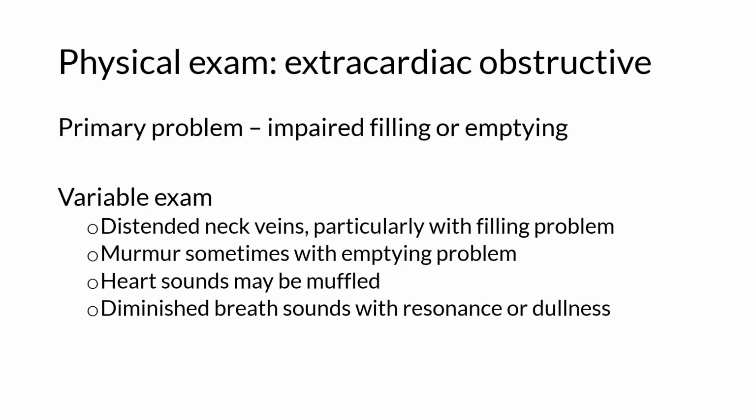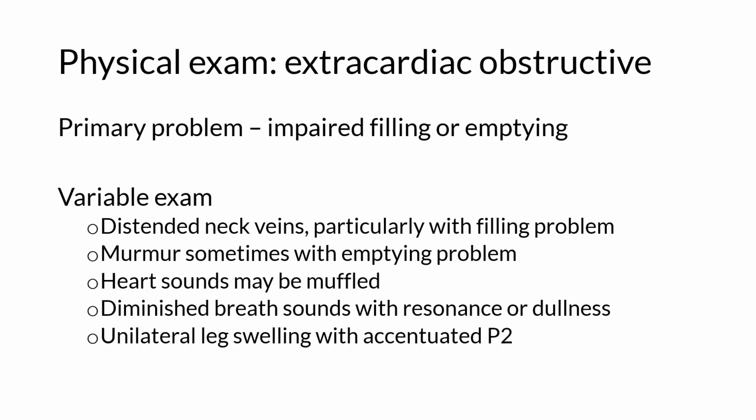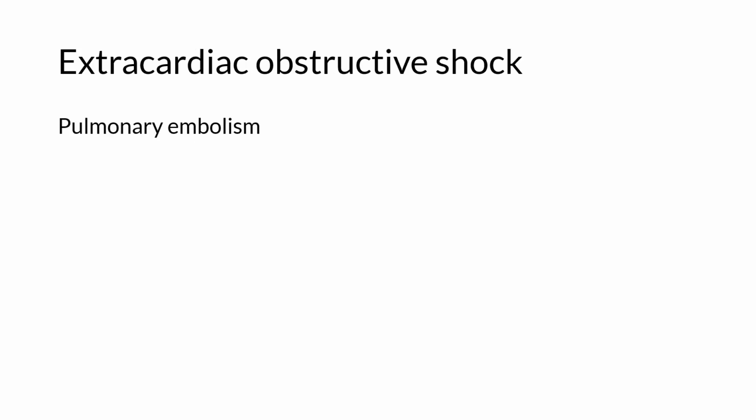Pneumothorax or hemo/hydrothorax cause diminished breath sounds on the affected side. The affected hemithorax is resonant to percussion in pneumothorax and dull to percussion in hemo or hydrothorax. Patients with pulmonary embolism may have unilateral leg swelling reflecting deep vein thrombosis and may have an accentuated second heart sound reflecting pulmonary hypertension.